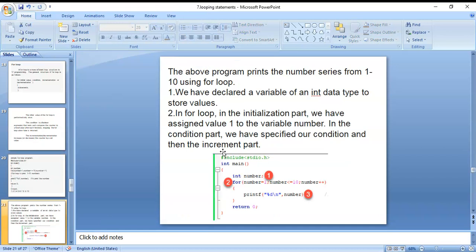Here you can see the above program prints the number series from 1 to 10 using the for loop. We have declared a variable of int data type to store values. In the for loop, in the initialization part, we have assigned the value 1 to the variable number. In the conditional part, we have specified our condition, and then the increment part.